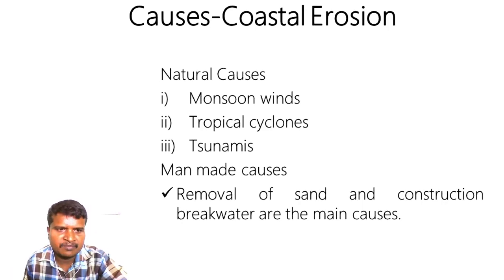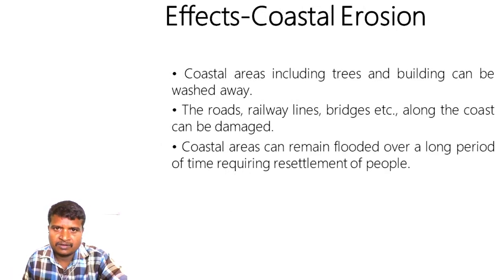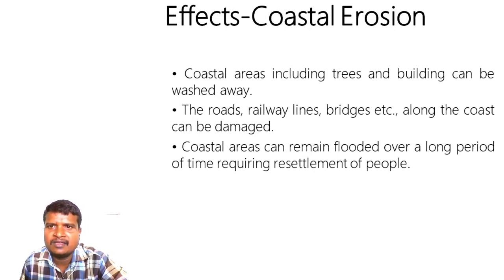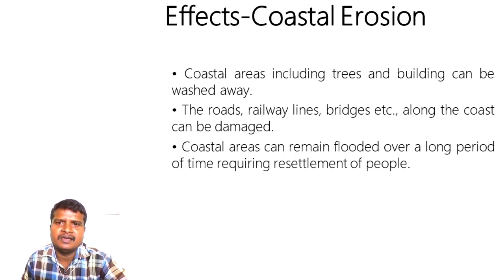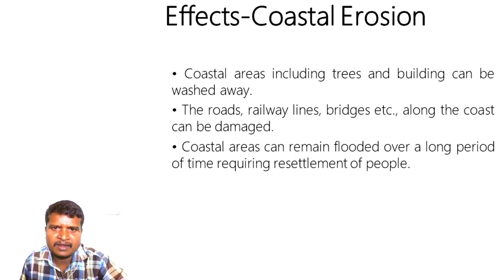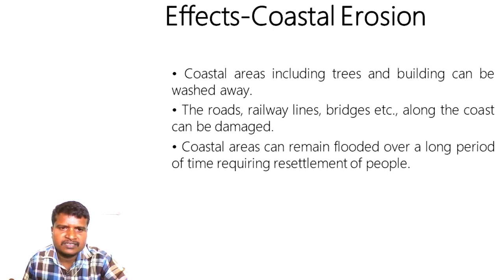Let us see them on the screen. Coastal areas including trees and buildings can be washed away. The roads, railway lines, bridges etc. along the coast can be damaged. Coastal areas can remain flooded over a long period of time, requiring resettlement of people. These are the effects caused by coastal erosion. Now, are there any preventive measures for this coastal erosion? Yes, there are some preventive measures.